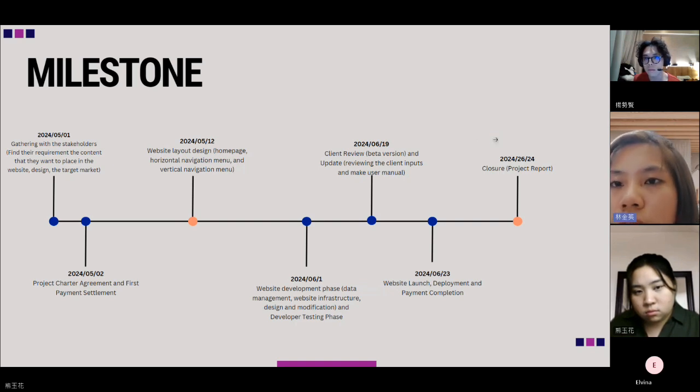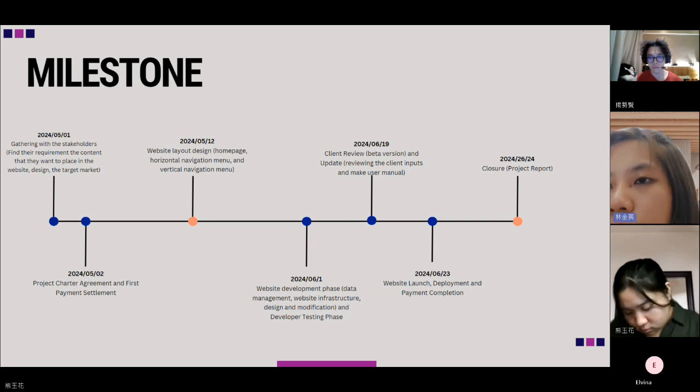And then for the 1st of June, we are going to do the website development phase, which includes data management, website infrastructure design and modification, and the developer testing phase. For the 19th of June, we are going to do the client review and update, which includes reviewing the client inputs and making the user manual. For the 23rd of June, we are going to do the website launch and deployment and payment completion. And for the 24th of June, we are going to do the closure of the project.